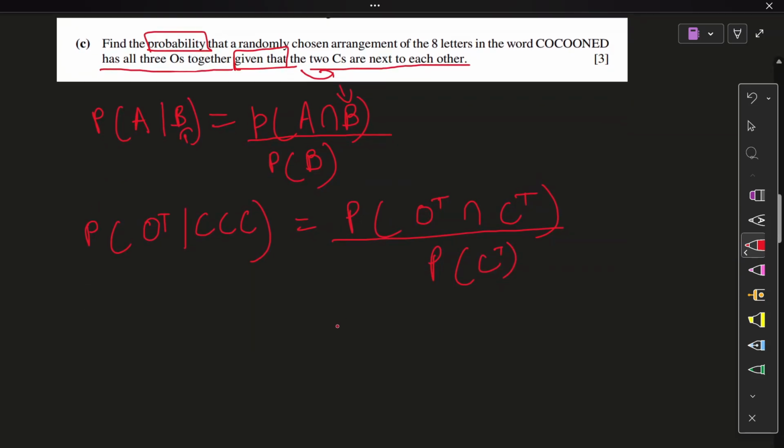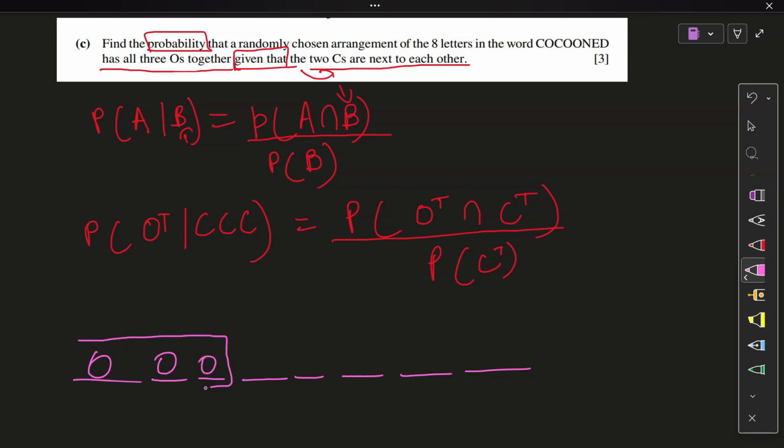This is an arrangement question, so probability plus factorial. Let's do it. Okay, so 1, 2, 3, 4, 5, 6, 7, 8. Put the O's together. How many O's? 3 O's. There we go. And we have C to the power T, all C's being together. So I have two C's, 1 and 2. There we go. And lastly, any other thing to meet? Nothing. So that's your favorable conditions.